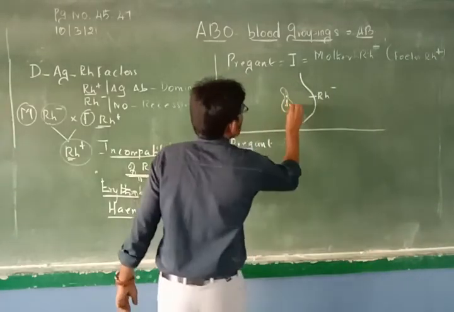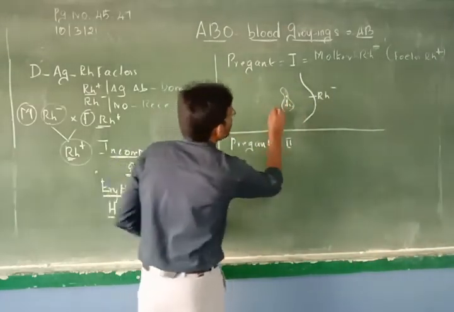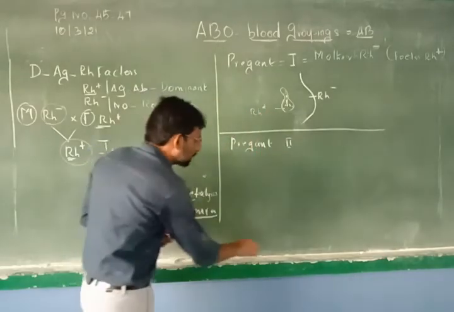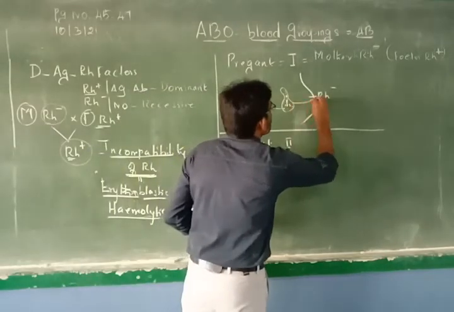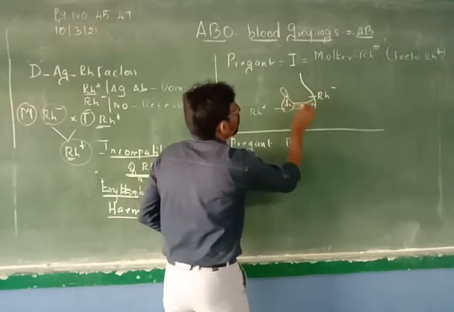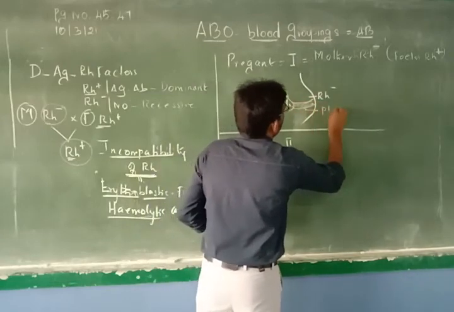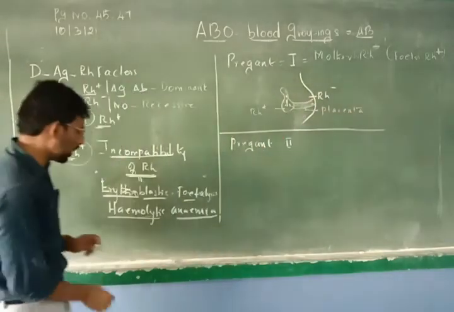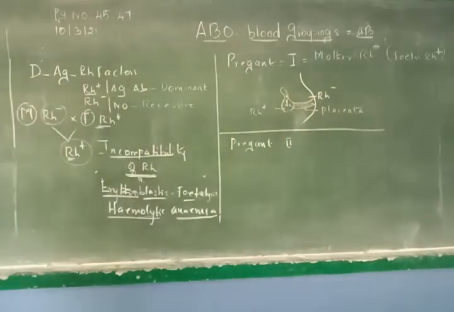Here the fetus inside is Rh positive. Mother and the fetus are connected by a structure called the placenta. Very important structure for providing nutrition, exchange of gases and all this.